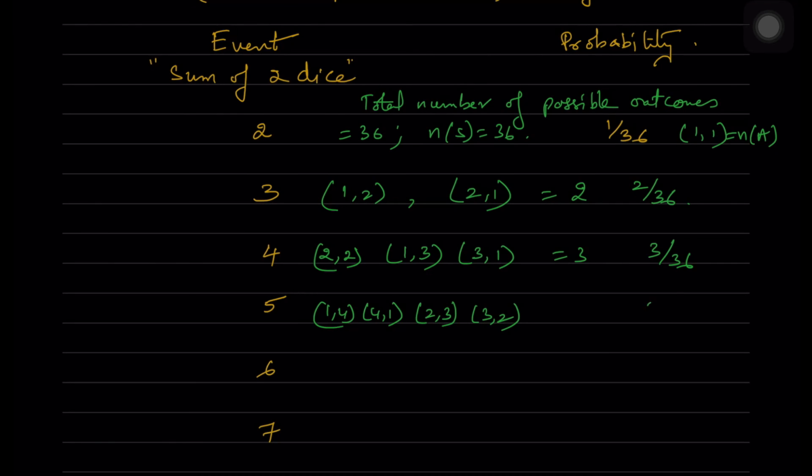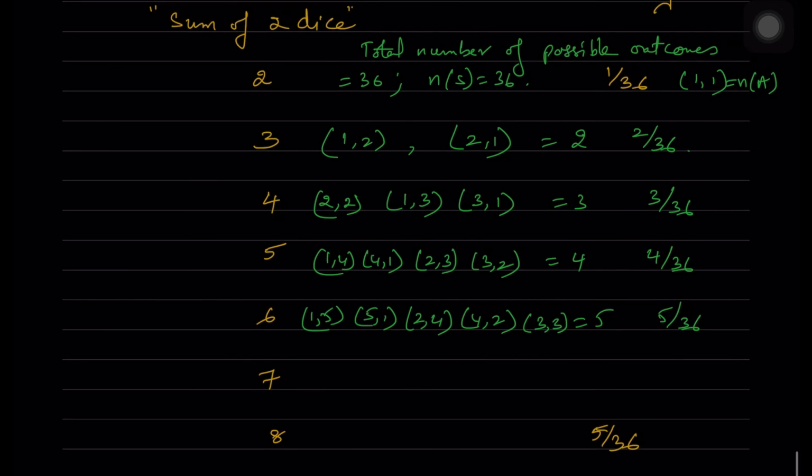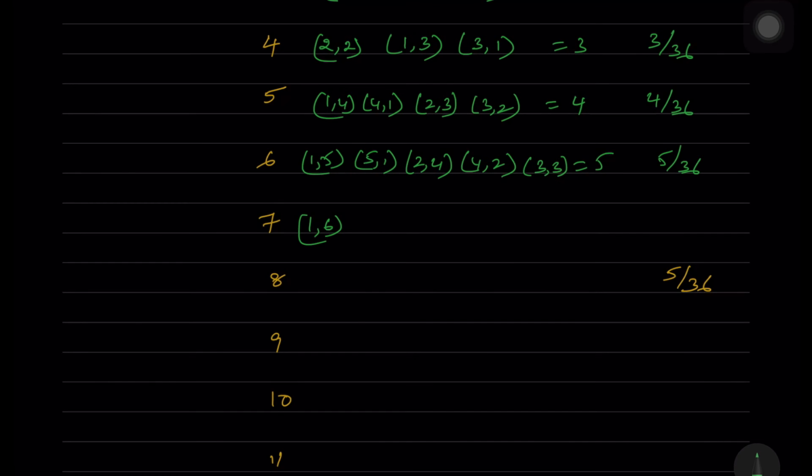The same way 5 gives 4 by 36. 6 means it is 1,5; 5,1; 3,3; 4,2 and 2,4, which is 5, that is 5 by 36. Now when you want to get 7, it is 1,6; 6,1; 2,5; 5,2; 3,4; 4,3. So totally there are 6, which is 6 by 36.